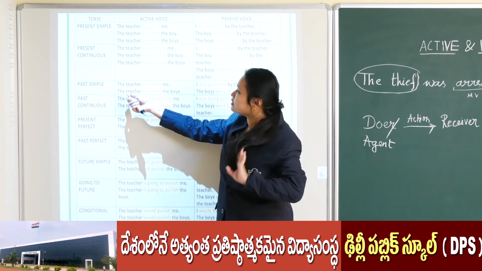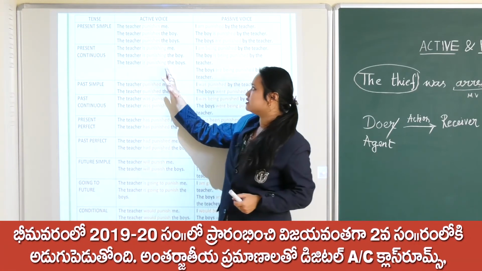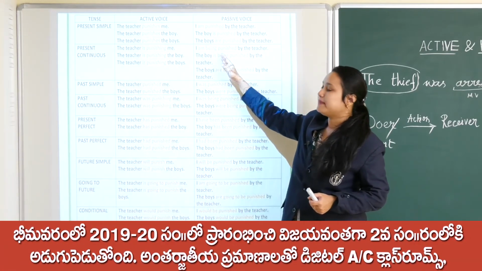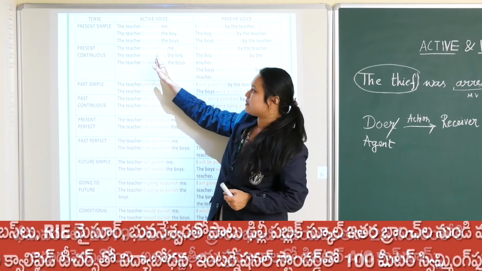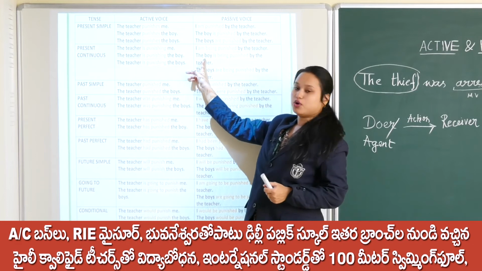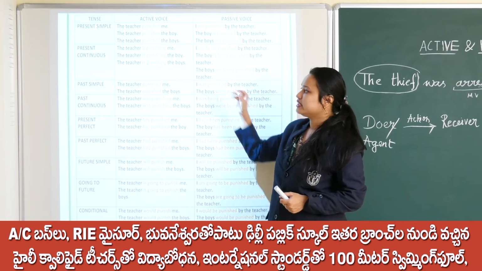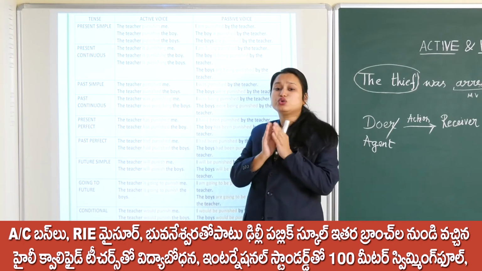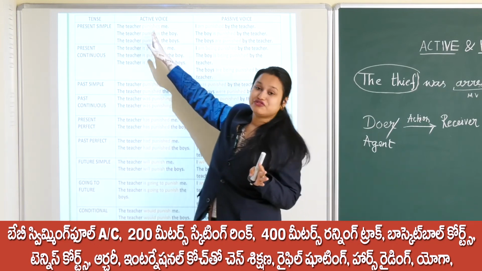Come to the next one, present continuous. The teacher is punishing me. So what I am doing, I am being punished by the teacher. The teacher is punishing the boy. The boy becomes the main subject here, is being punished by the teacher. So what I want you to look at in the sentence is the verb.